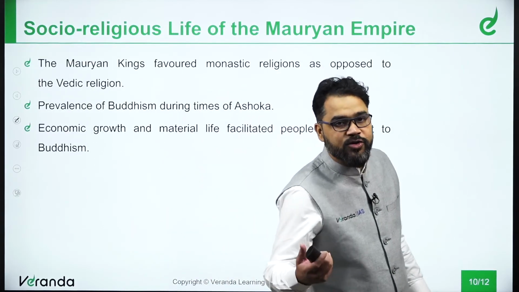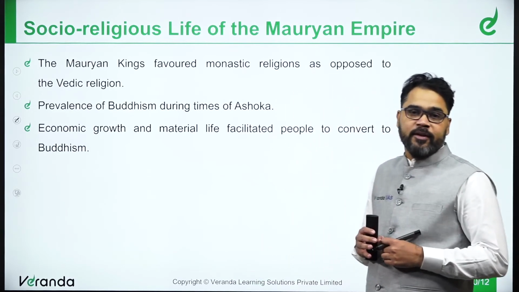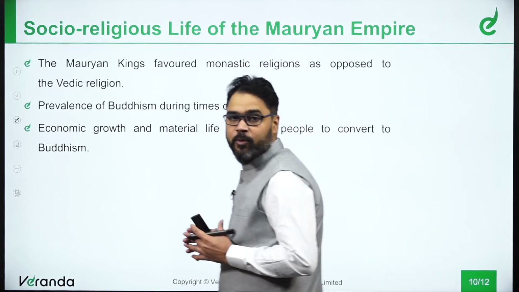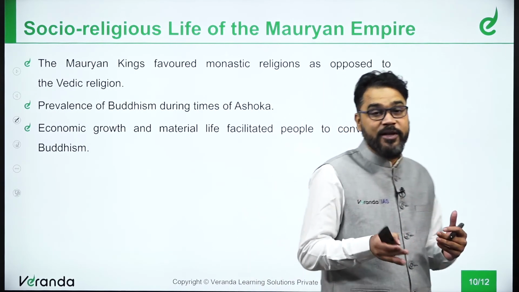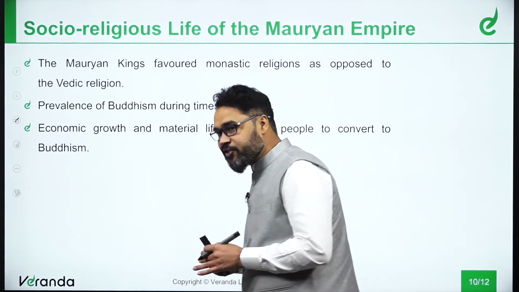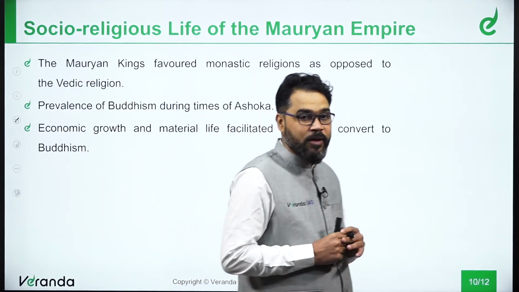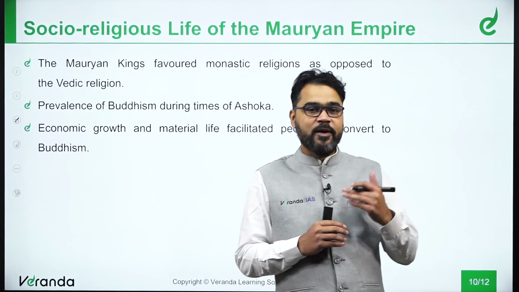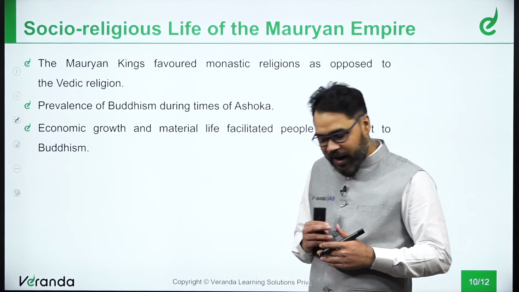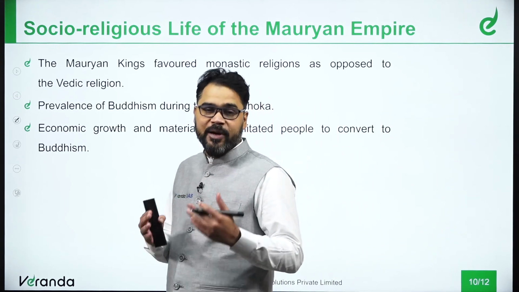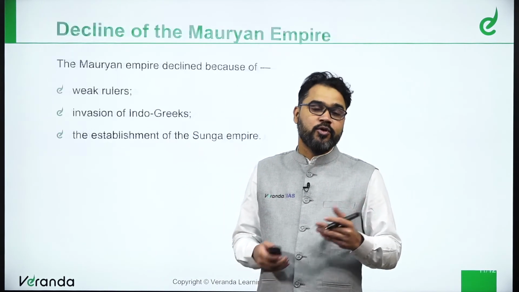Now, how was the social and religious pattern during the Mauryan Empire? With reference to the Mauryan kings, they favored monastic religions against the Vedic religion ideas. The propagation of Buddhism during the time of Ashoka is one such great example. Also, many people converted to Buddhism in order to have better economic growth and materialistic life pleasures. So, in order to get all these things, people converted to Buddhism.